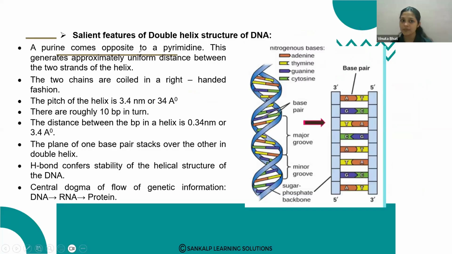A purine comes opposite to a pyrimidine. Purine, adenine. Which one will it bond with? Thymine, right? That is the pyrimidine. This generates approximately uniform distance between the two strands of the helix. The two chains are coiled in a right-handed fashion.